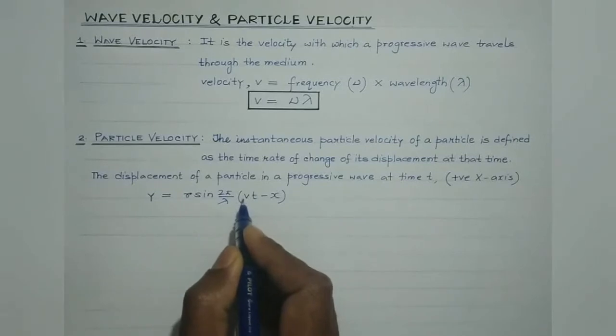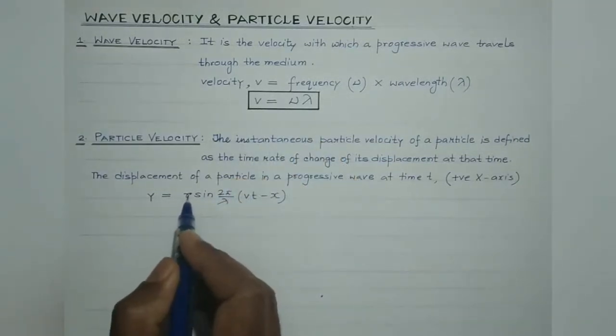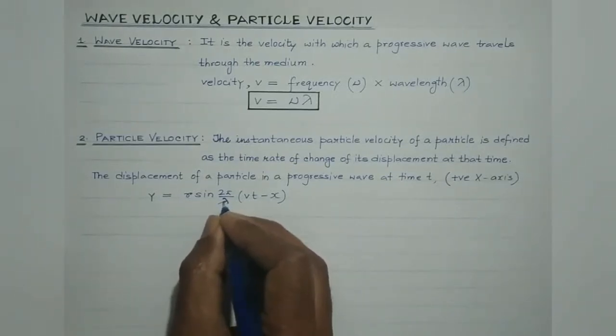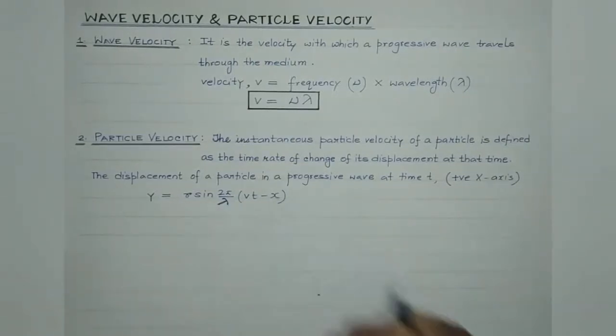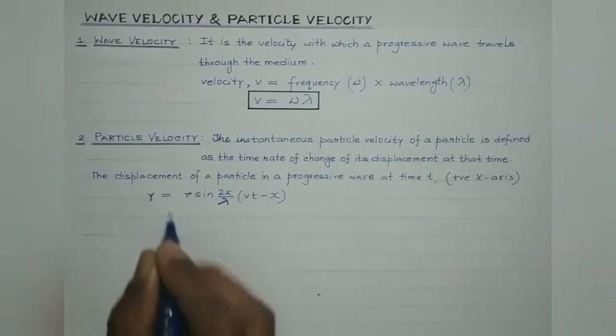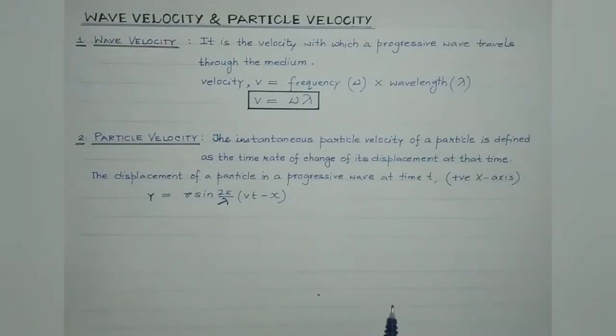V, as we have discussed, is the wave velocity which is constant. R is the amplitude, which is the maximum displacement of the particle executing vibratory motion about its mean position. Lambda is the wavelength, and x obviously is the position of the particle. Y is the displacement, so it is dependent on both position x and time t.